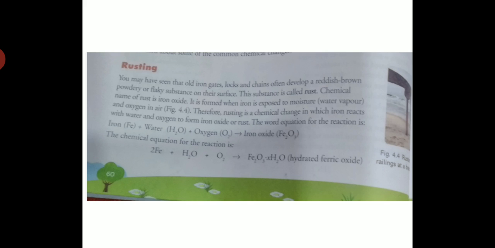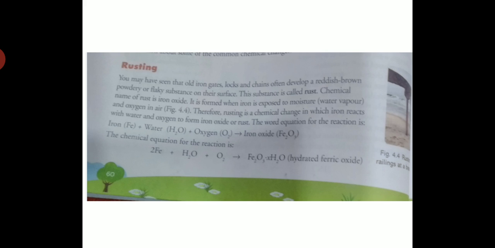In another way, that is also called corrosion. You will study it in 10th class, students. So rusting of iron is a corrosion process. So what do you mean by corrosion? The slow eating of metal due to moisture. Yes, students, and oxygen. So rusting is also an example of corrosion.